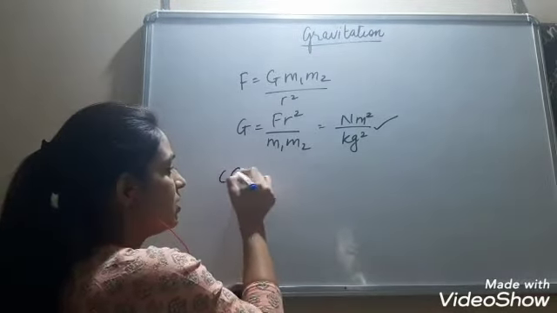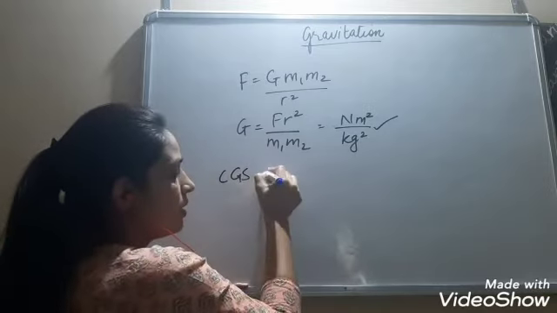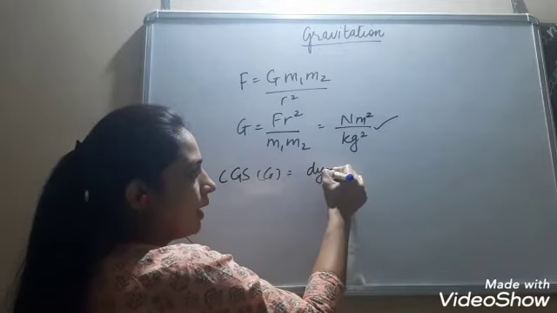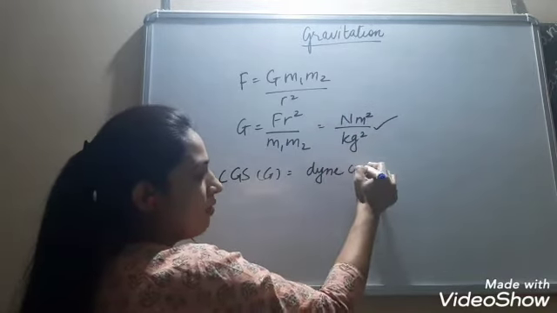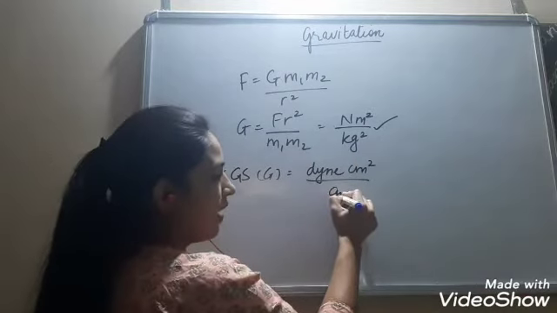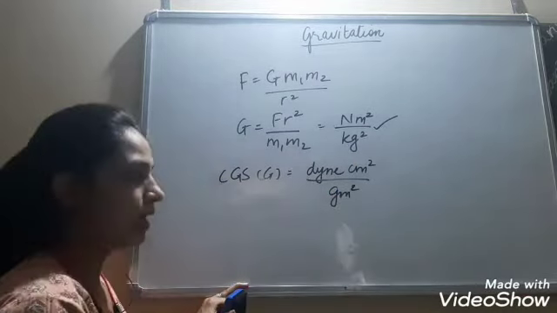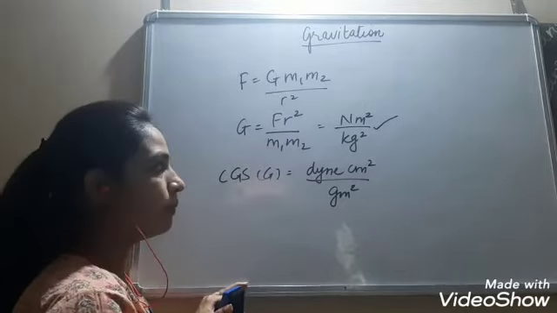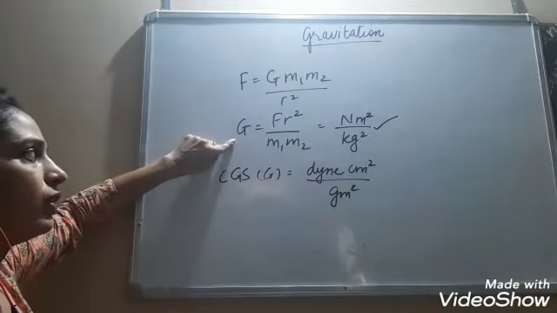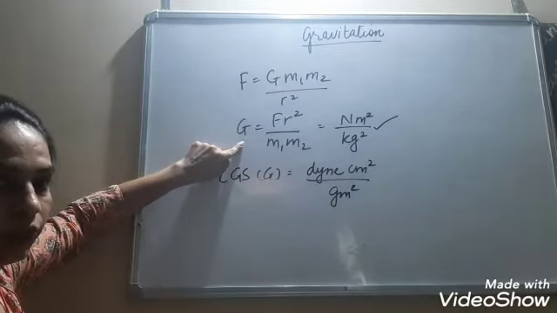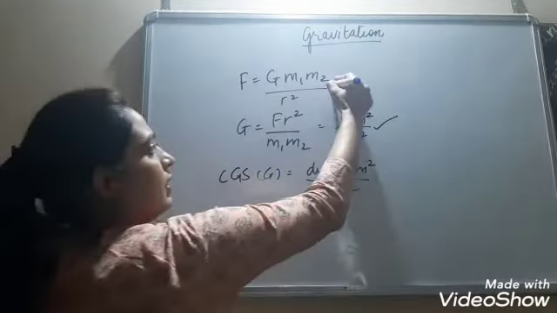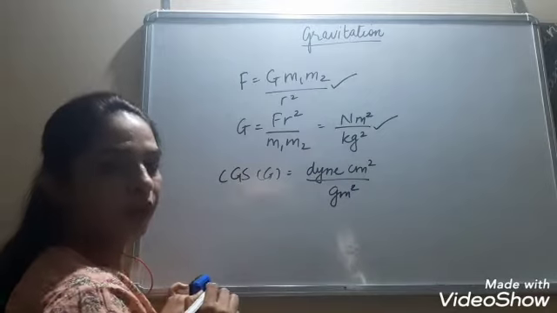What will be the CGS unit of G? In place of Newton, we'll have dyne. In place of meter square, we'll have centimeter square. In place of kg square, we'll have gram square. So, dyne centimeter square per gram square. This is the formula and the unit of the universal gravitational constant. So, this is the universal law of gravitation.